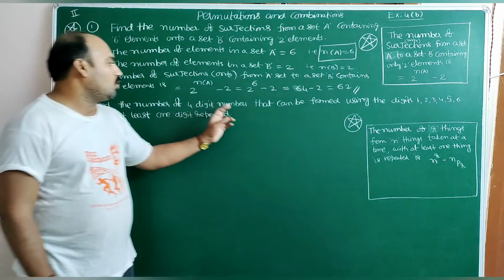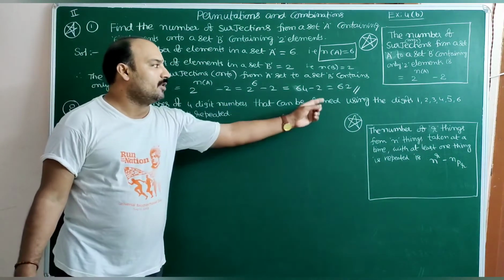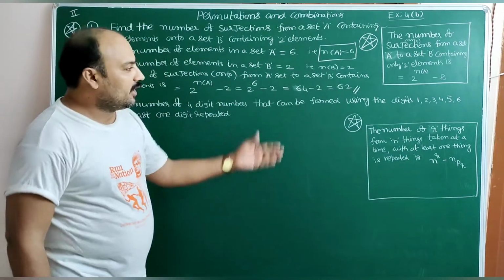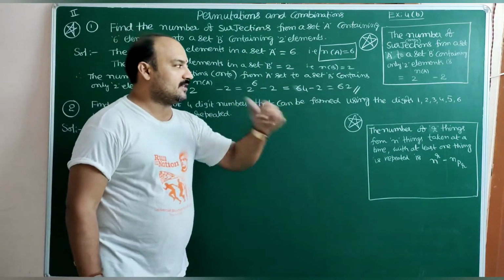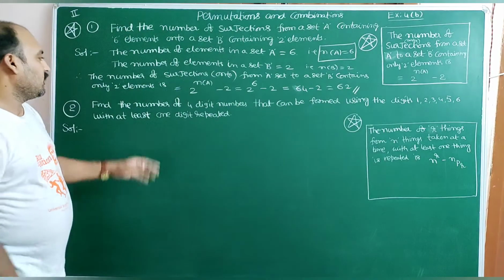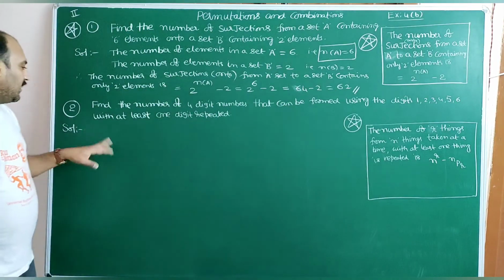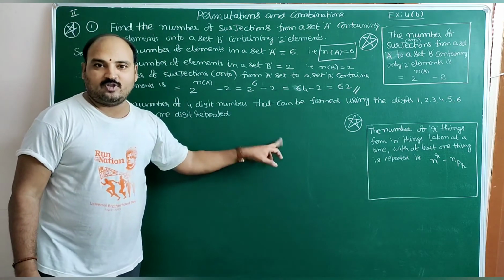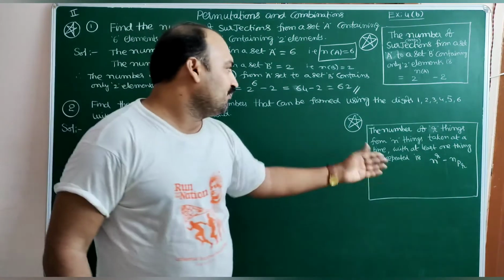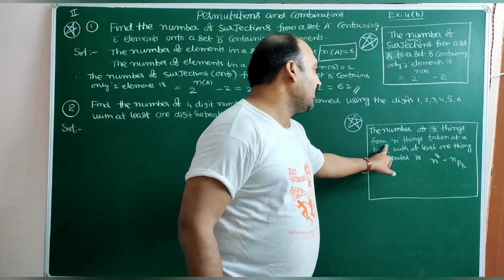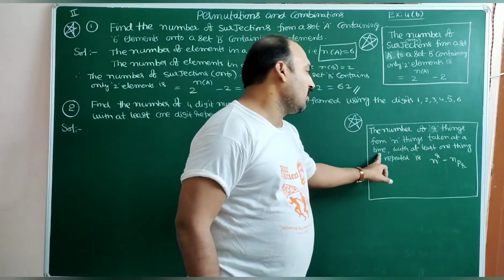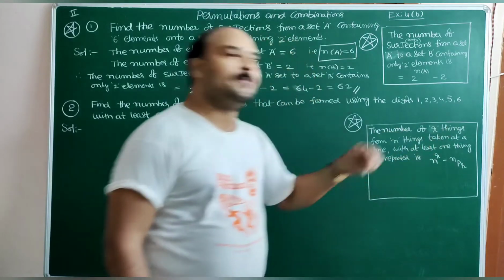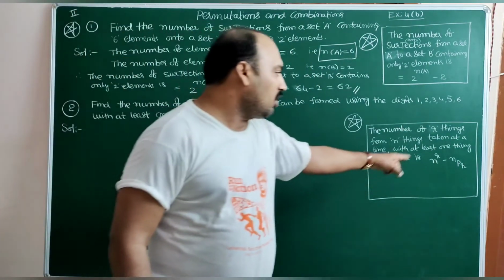Find the number of 4-digit numbers that can be formed using the given digits. How many digits are there? 1, 2, 3, 4, 5, 6. 6 digits are there. 4-digit numbers we require with at least 1 digit repeated. For that also we have a formula. The number of arrangements of r things from n things with at least 1 thing repeated is n power r minus nPr.